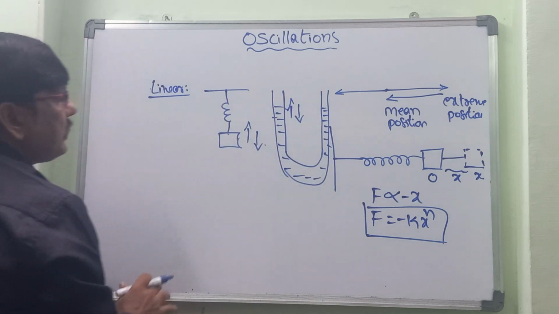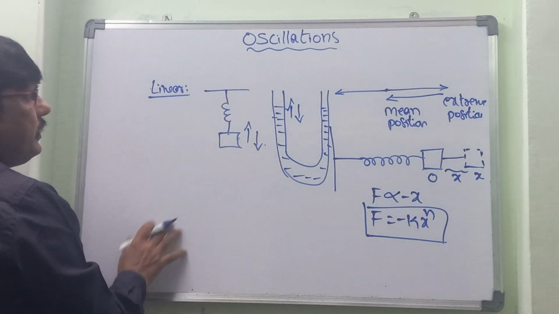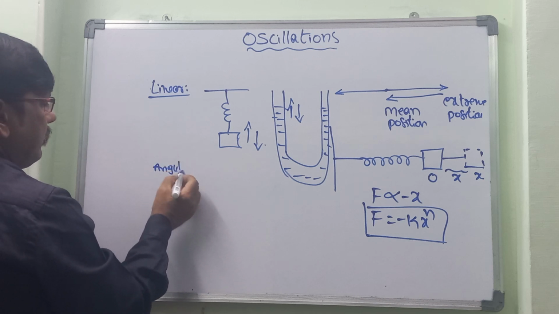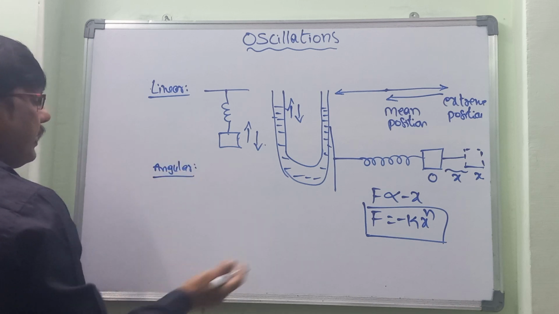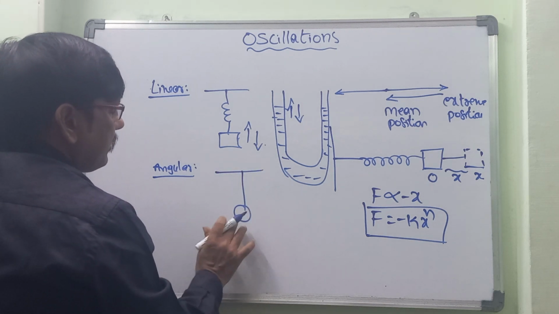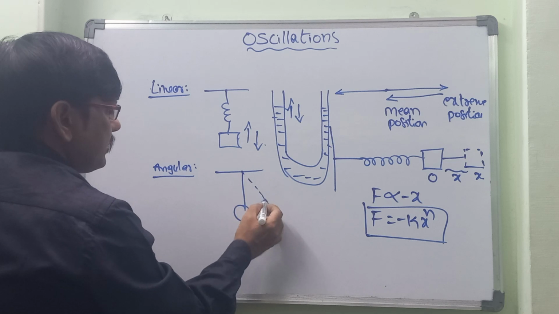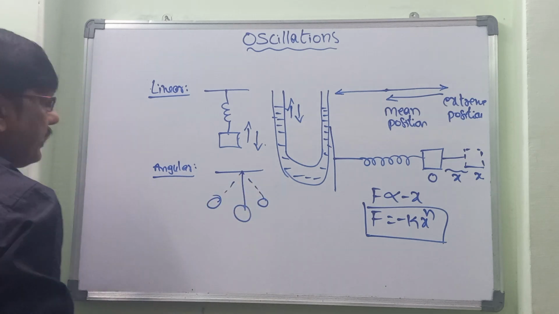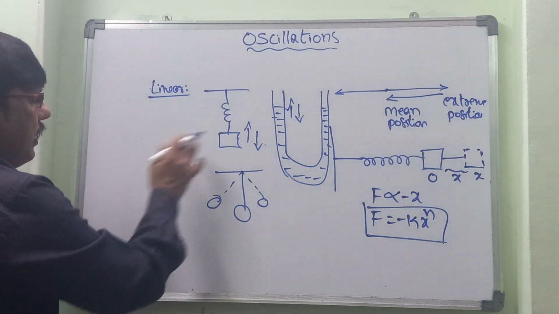This one also we can consider as linear oscillation. And afterwards, angular oscillation. Angular oscillation, in the sense that we can take a clock. In that clock the second pendulum is moving towards this side as well as towards this side. This one we can take as angular oscillation.